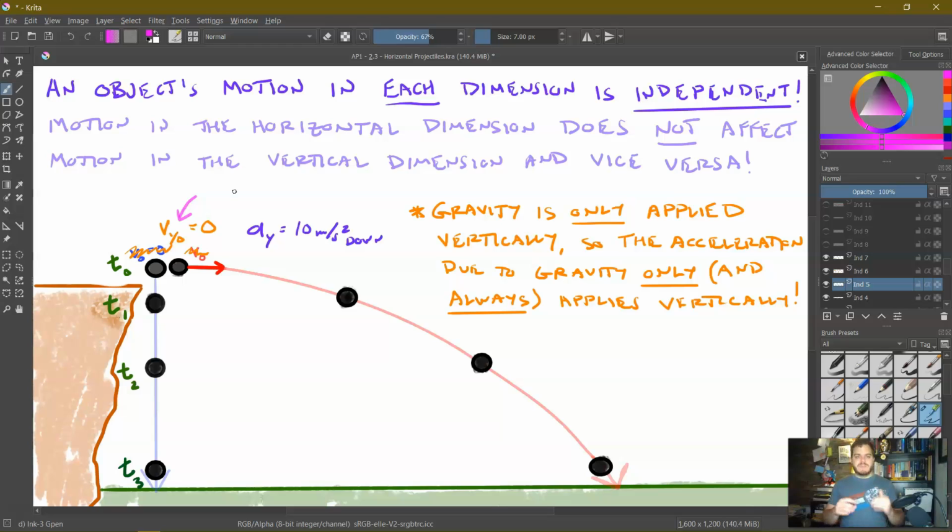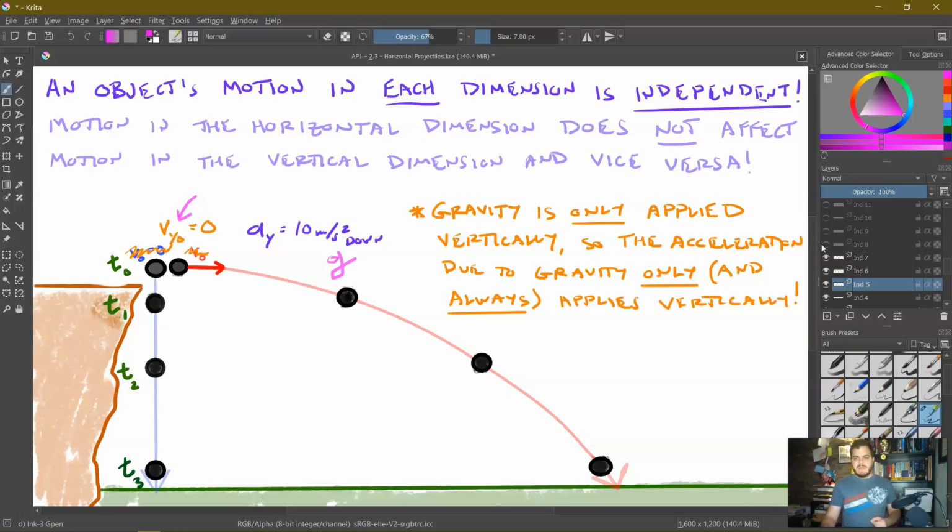So for both of these projectiles, vertically speaking, they are at rest initially. Yes, this one is moving horizontally at that moment, but remember, because it's a horizontal projectile, none of that motion starts in the vertical. So the initial vertical velocity for both of these projectiles is 0, and we know that the acceleration in the vertical dimension for both of them will be 10 meters per second squared down, because that's the acceleration due to gravity.